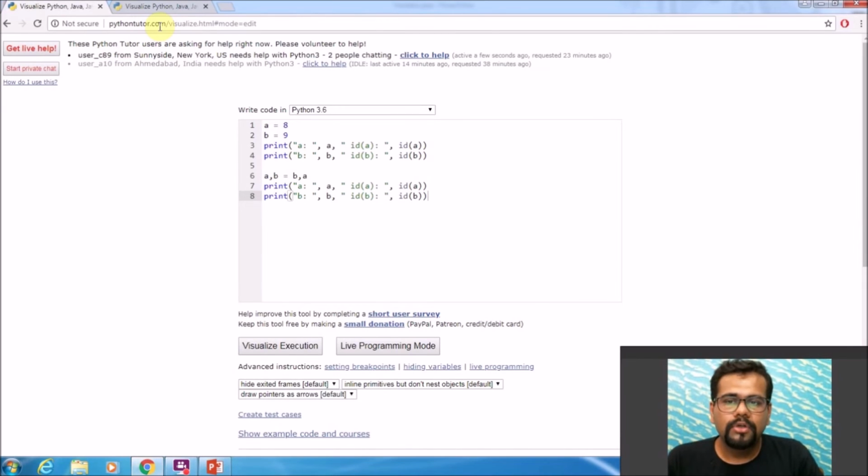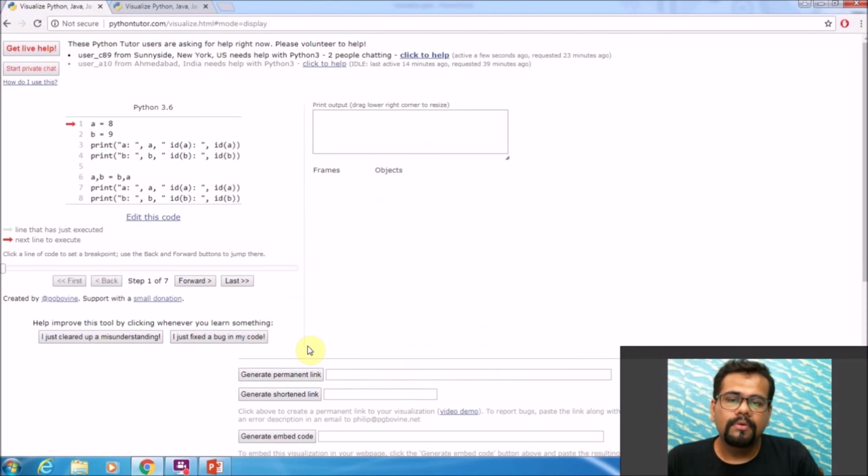I'm back in pythontutor.com and I've written my code where A equals 8 and B equals 9, and then I have swapped the values: A, B equals B, A. I've also printed their IDs before and after swapping the values. So let's click visualize execution to see how it works. The first step is A equals 8. A is pointing towards the memory location where 8 is, and B is pointing towards the memory location where 9 is. I've also printed the memory location for A, that is 8, and the memory location where B is pointing, that is 9. This is the memory location.